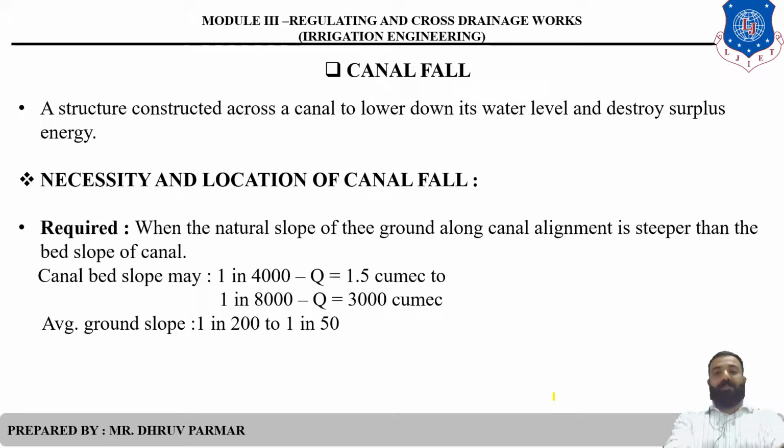The first structure is called the canal fall. This type of structure is constructed across the canal to lower its water level and destroy the maximum amount of energy. What is the requirement, or the necessity, of a canal fall? When the natural slope of the ground is steeper, the canal fall is provided. Canal bed slope may be 1 in 4,000 for 1.5 km, but 1 in 8,000 for 3,000 km. What is the average ground slope for a canal? 1 in 200 to 1 in 50.